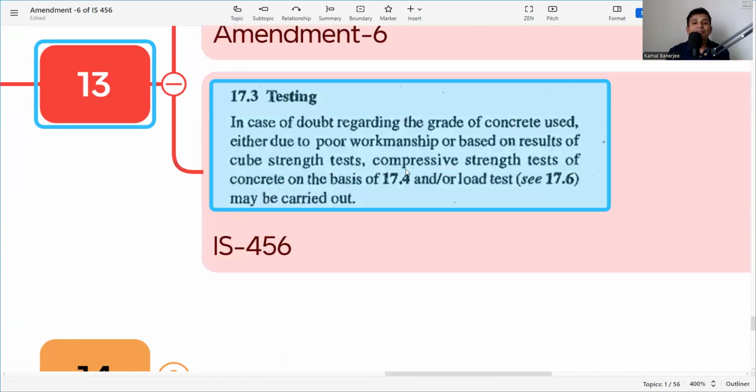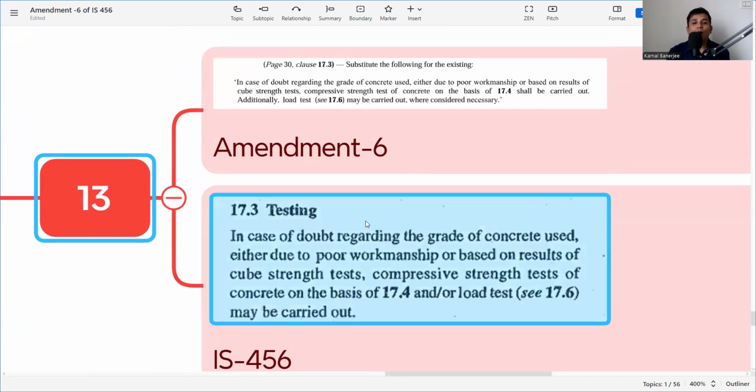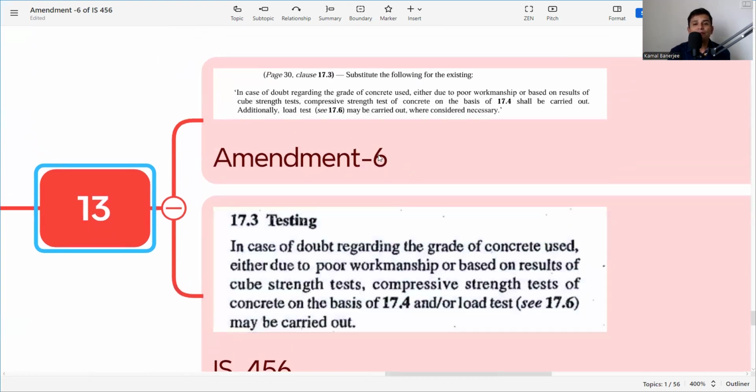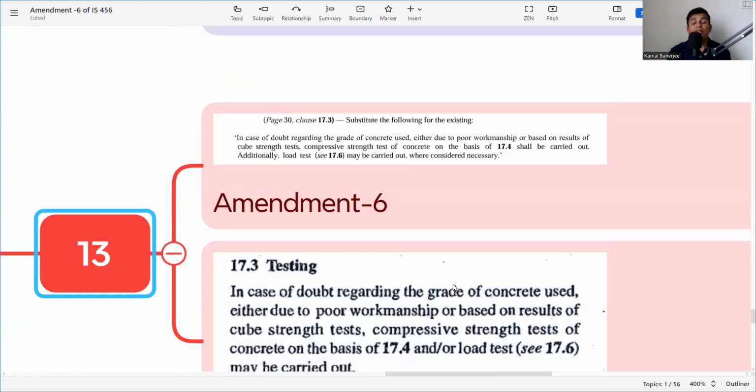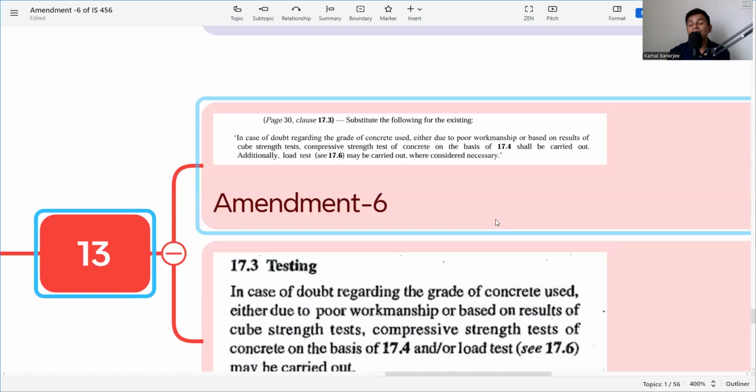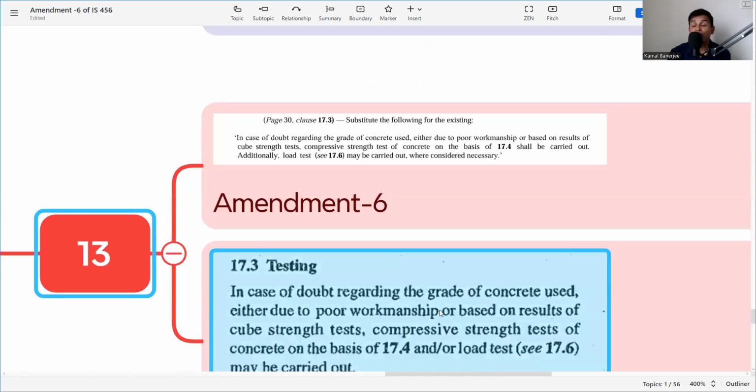The next is testing. In case of doubt regarding the concrete used, either due to poor workmanship or based on the result of the cube strength test, compressive strength test of concrete on the basis of 17.4 or load test can be done. So if we are not getting the cube test result as per the requirement, the rebound hammer test is there in 17.3. So substitute for the existing, what they are saying needs to be substituted.